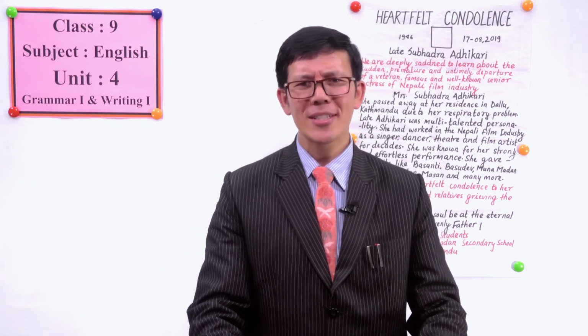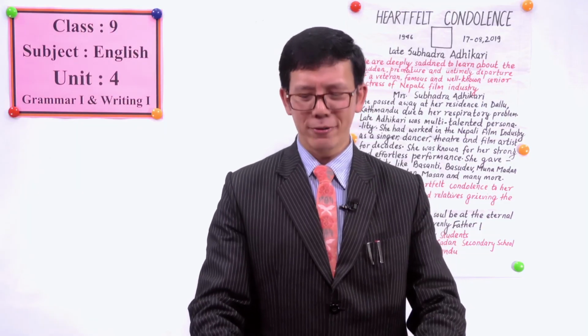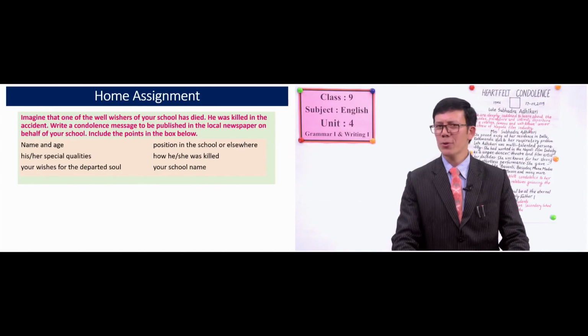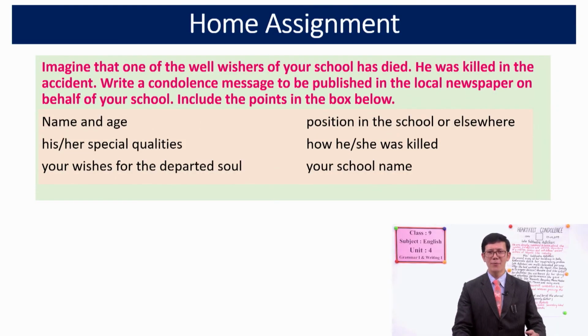So dear students, before we wrap up our lesson, there is a home assignment for you all. What you have to do is, you can just imagine that one of the well-wishers of your school has died. He was killed in an accident. So you can write a condolence message to be published in the local newspaper on behalf of your school.